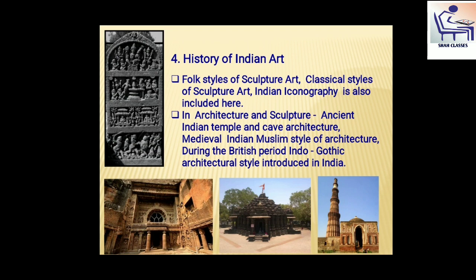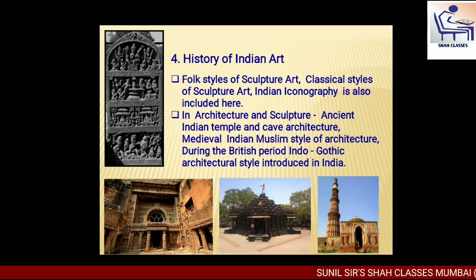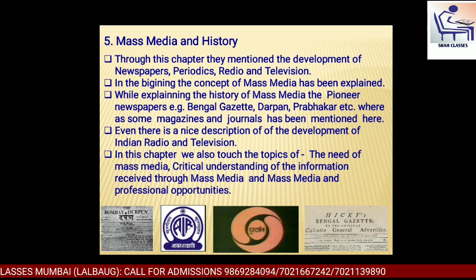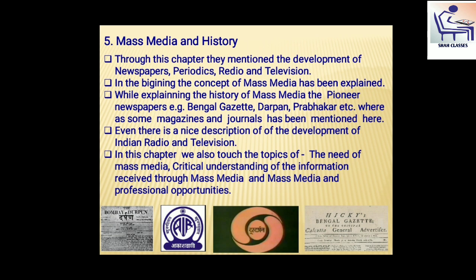The fifth chapter is Mass Media and History. Through this chapter they mention the development of newspapers, periodicals, radio and television. Now see, these are an essential part of our today's life. In the beginning, the concept of mass media is explained.